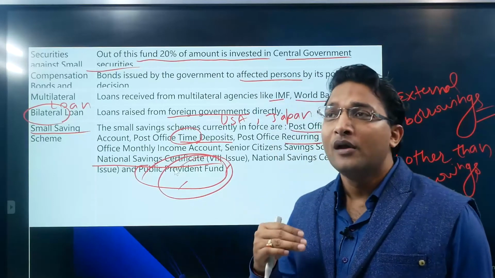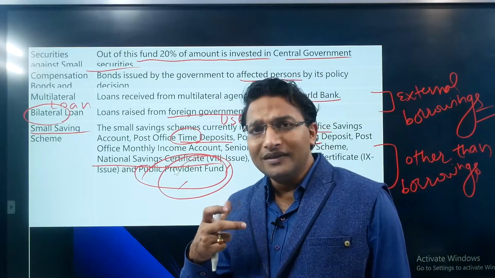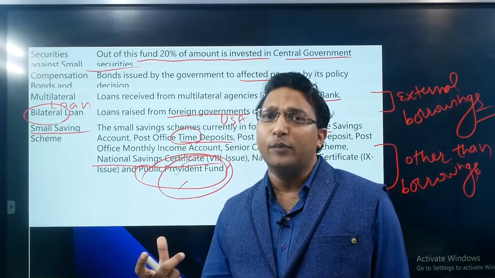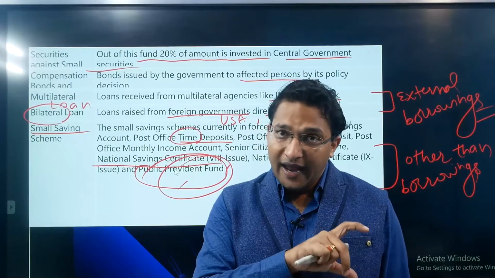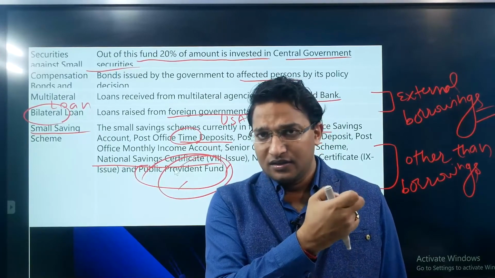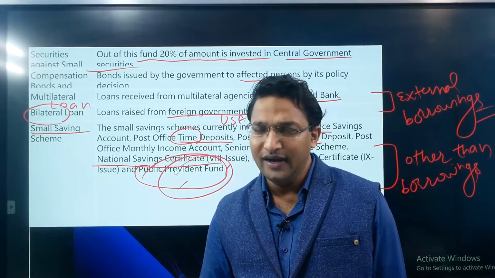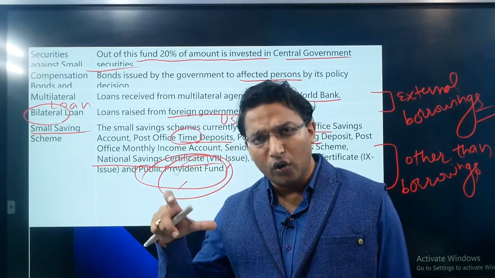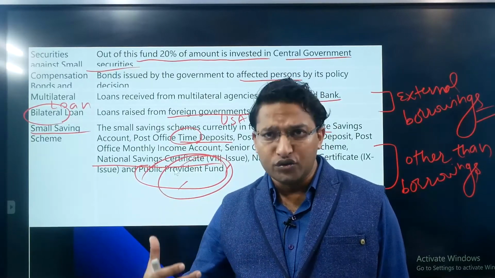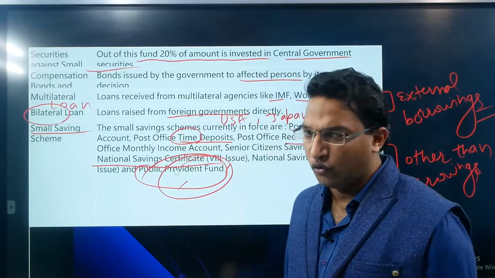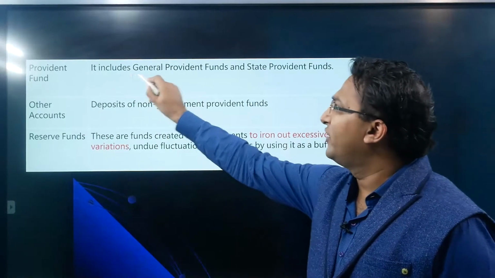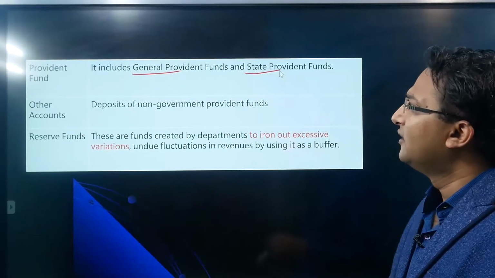Provident fund is basically the monthly payment which is deducted from the employee's salary and deposited in an account. At the time of resignation or retirement, this amount accumulates and is given back to the individual, right? Not only does the employee deposit the money, but an equal amount is also deposited by the employer. So this is provident fund. It includes general provident fund and state provident fund, right?